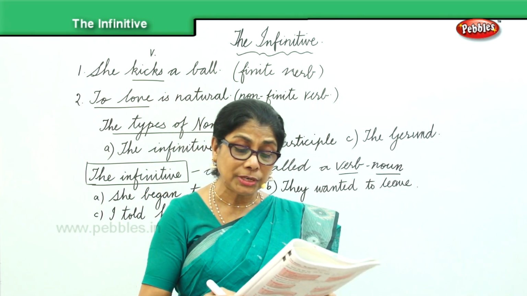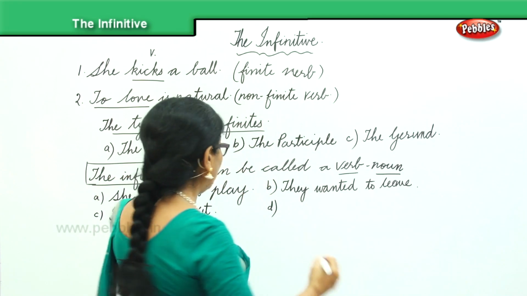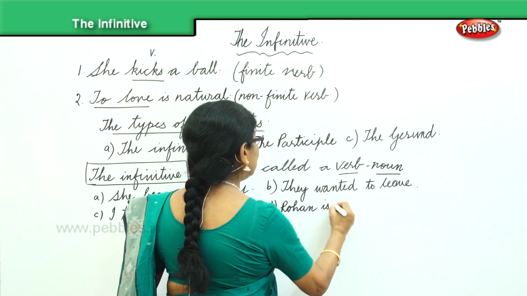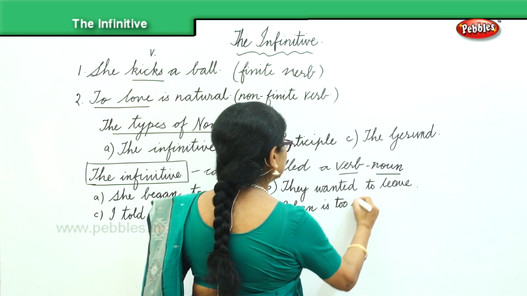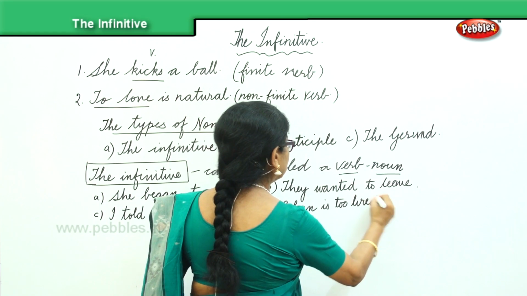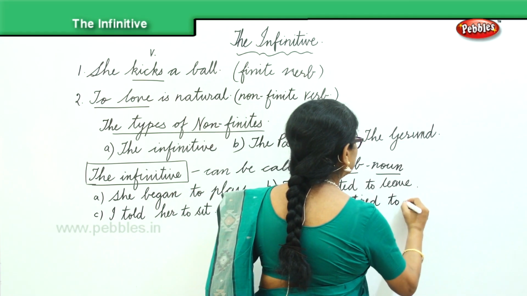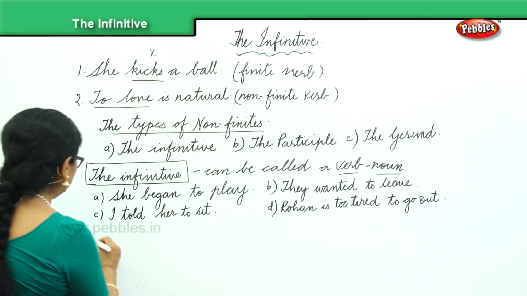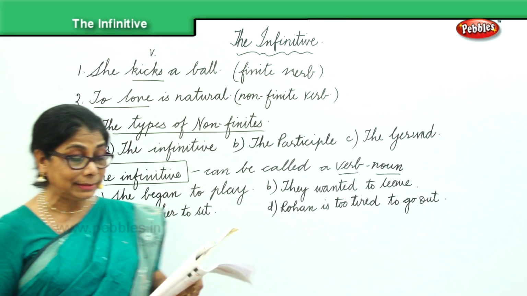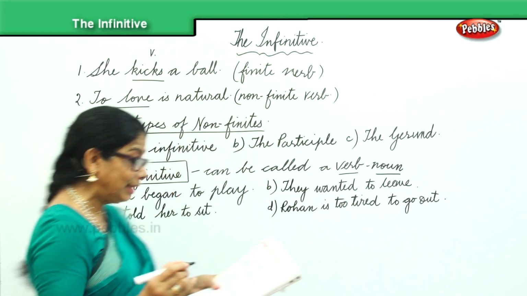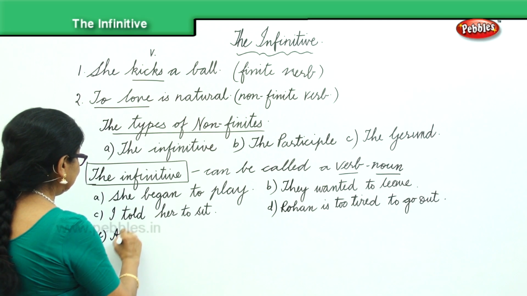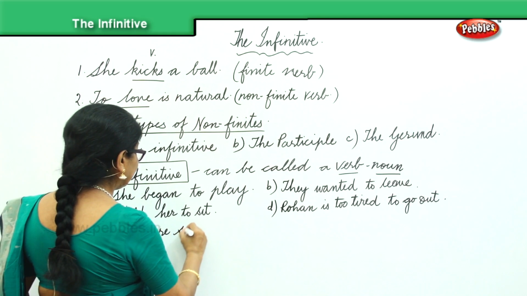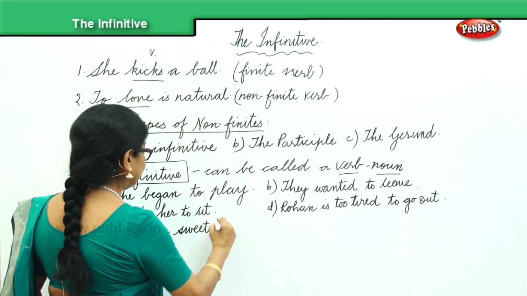Rohan is too tired to go out. Another example for you is: Apples are sweet to eat.